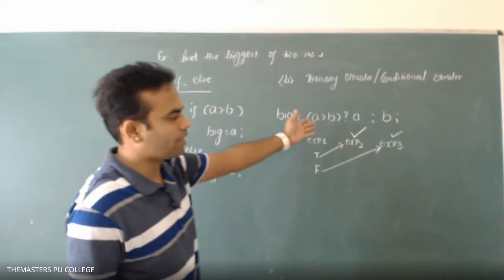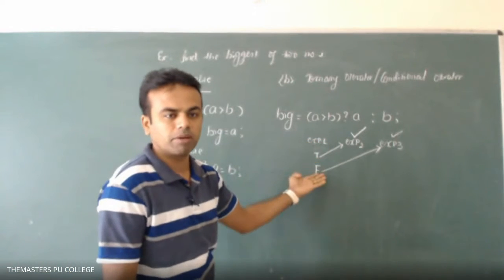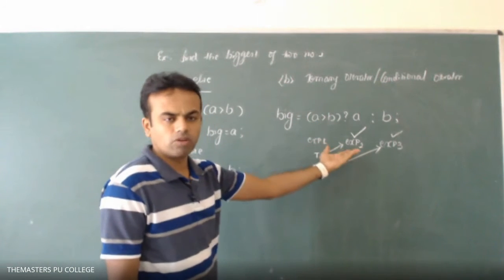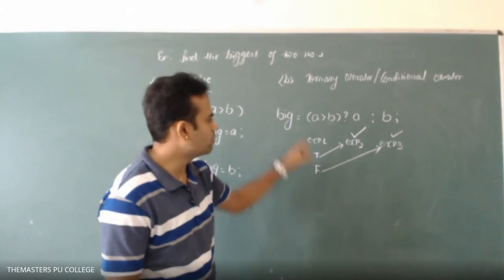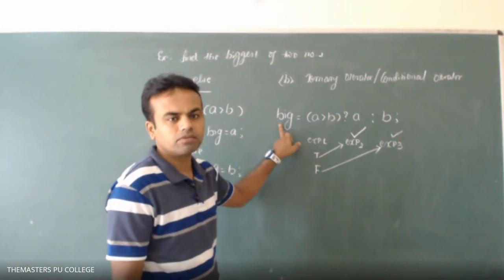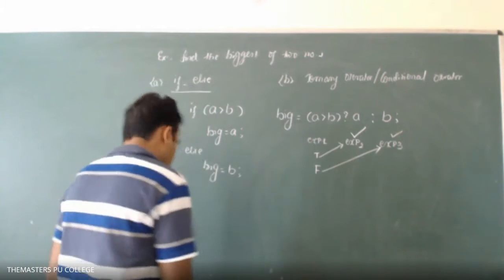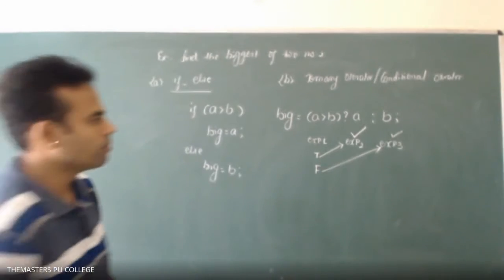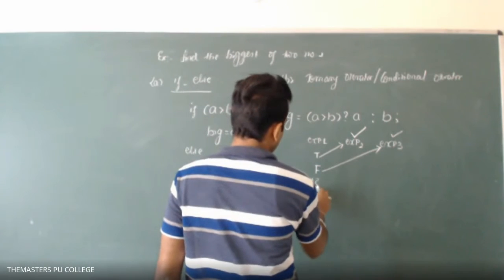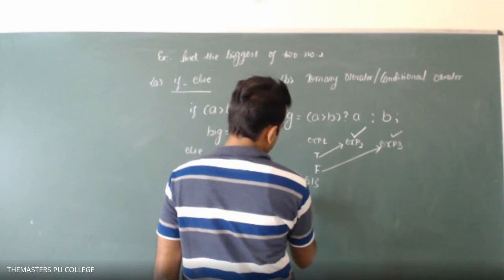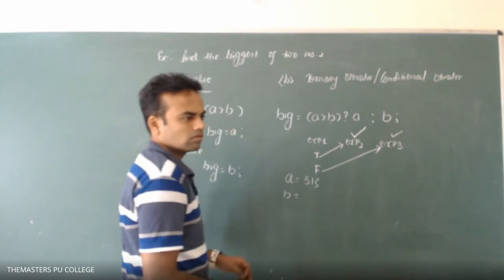You understand this example, right? Take a value for A and a value for B, whatever. Identify the biggest number, and it will be stored in the big identifier. That's it. Now tell me a value for A and B. A 5, 13, B, whatever, 489.